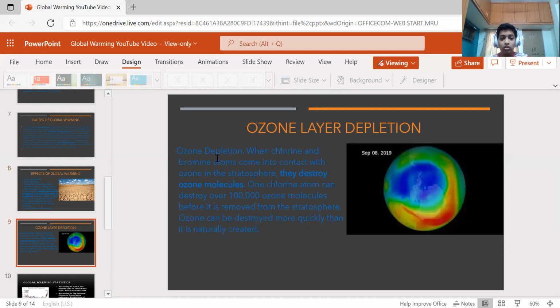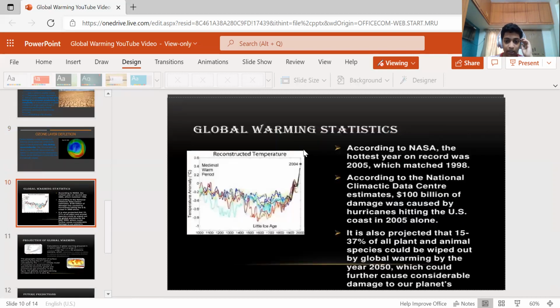Ozone layer depletion. Ozone depletion happens when chlorine and bromine atoms come in contact with ozone in the stratosphere and destroy the ozone molecules. One chlorine atom can destroy over 1 lakh ozone molecules before it is removed from the stratosphere. Ozone can be destroyed more quickly than it is naturally created. Here is the blue color, and this is the ozone hole as of September 8, 2019. So we have to decrease the pollution and run more electric cars and electric vehicles. And global warming statistics.